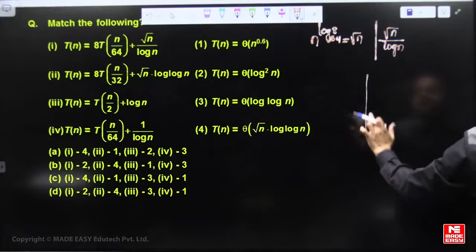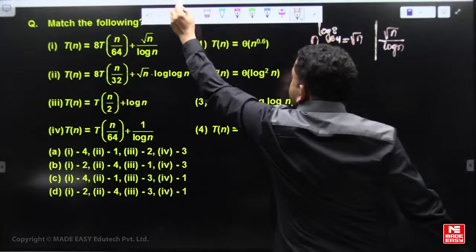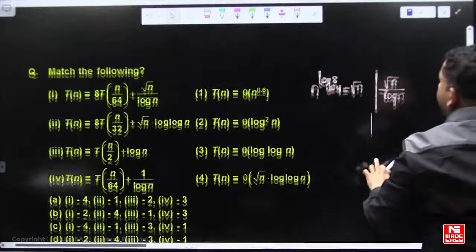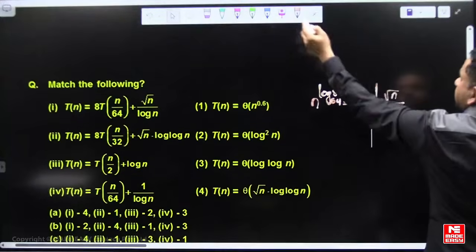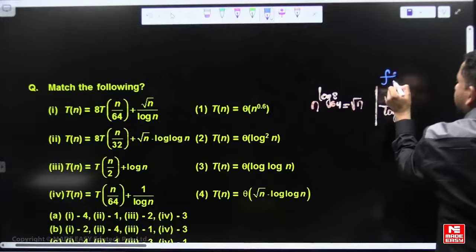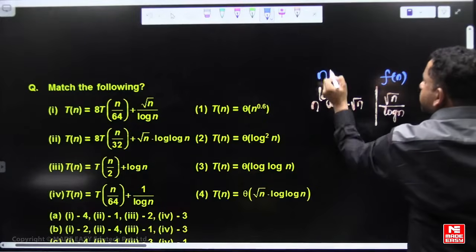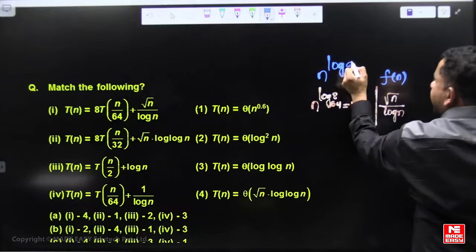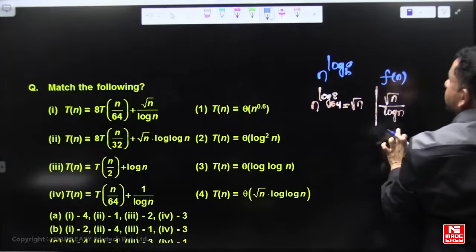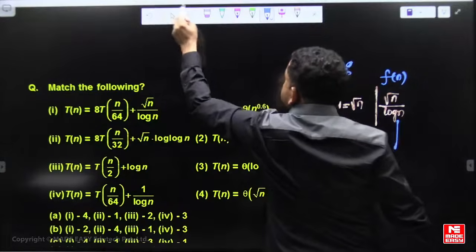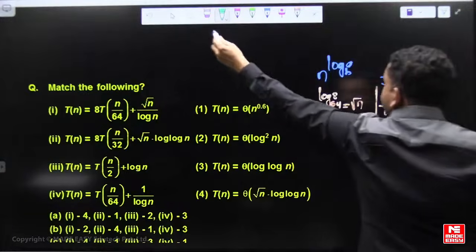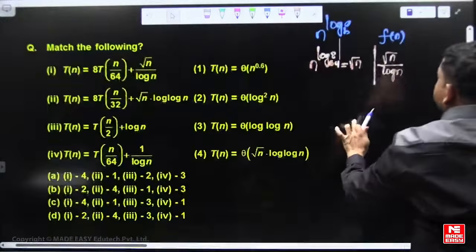asymptotically, sorry, they are not polynomially equal, asymptotically not equal. This f of n is log n times smaller than n power log a base b.